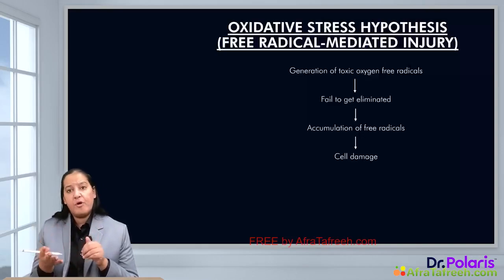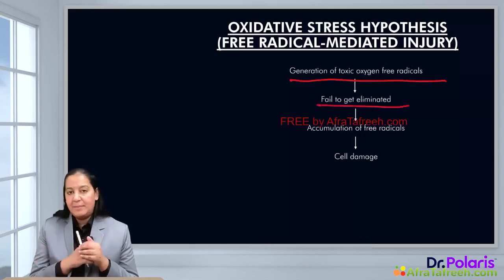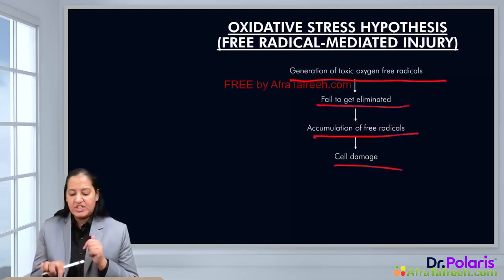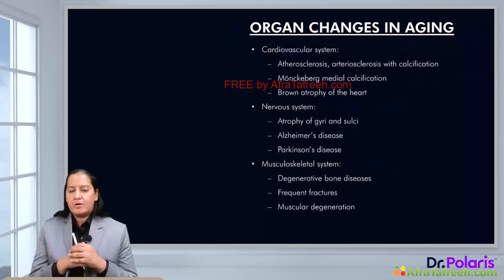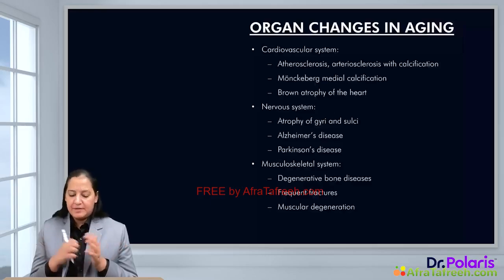So free radical formation is continuing. They are forming and they fail to be eliminated because the enzyme activity is declining. So they will accumulate in the cell and cause cell damage that can lead to aging. So these are the 4 important theories. The most important is the telomere theory that you have to understand. Others are also important, but you should be able to enumerate them and say a little bit about them.